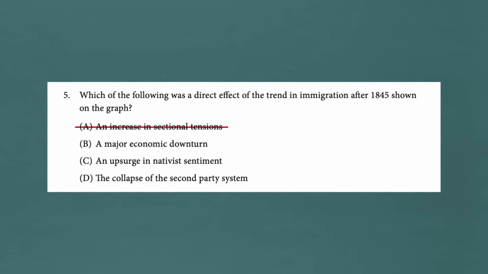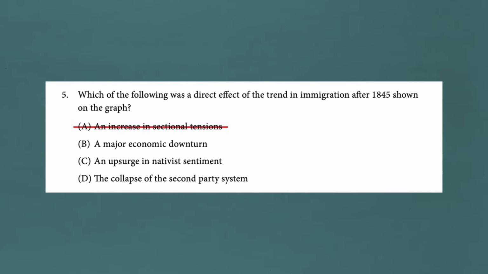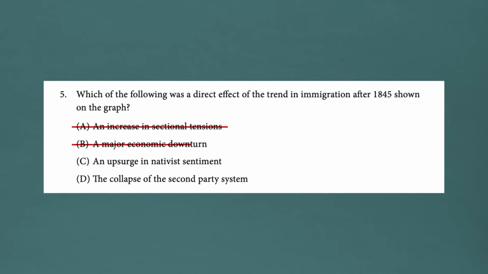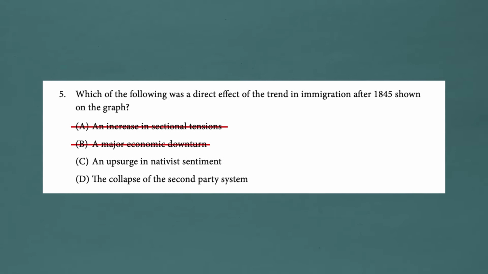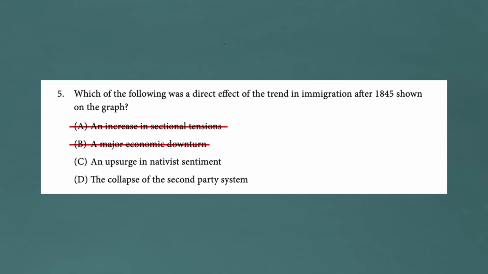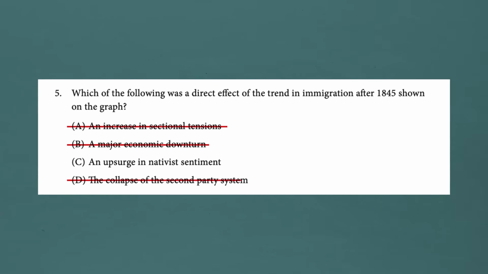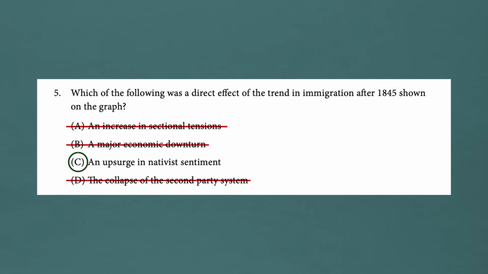Was it B, did all these immigrants coming in affect a major economic downturn? Here they might be talking about the Panic of 1837 or the Panic of 1857, but in either case, neither of those are true because immigrants actually helped the economy, didn't hurt it. Now the tricky one is D, the collapse of the second party system. This did happen right about the same time, but that happened because of the tension in the North and the South over slavery, not because of immigration. So the answer is C, an upsurge in nativist sentiment. Remember that nativism was a reaction against immigrants, and so that's clearly the answer here.